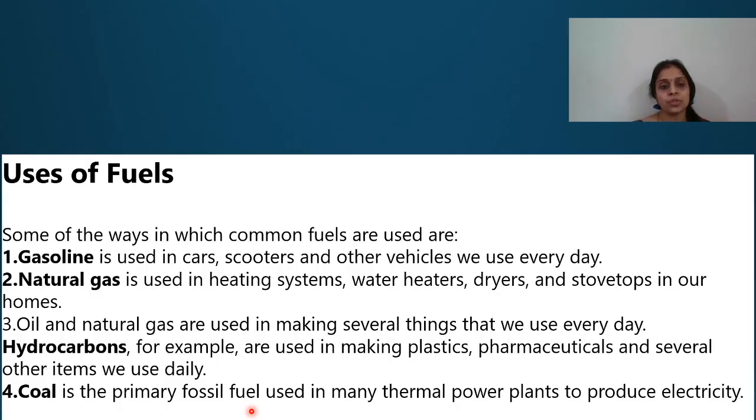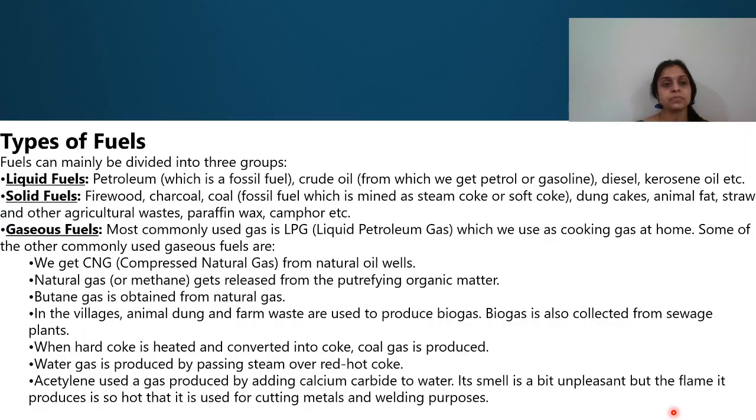Coming to uses of fuels. Gasoline is used in cars, scooters, and other vehicles. Natural gas is used in heating systems, water heaters, dryers, and the stove tops we use in our homes. Oil and natural gas are used for making several things that we use every day, like hydrocarbons used to make plastics and in pharmaceutical industries. Coal is a primary fossil fuel used mainly in thermal power plants to produce electricity.